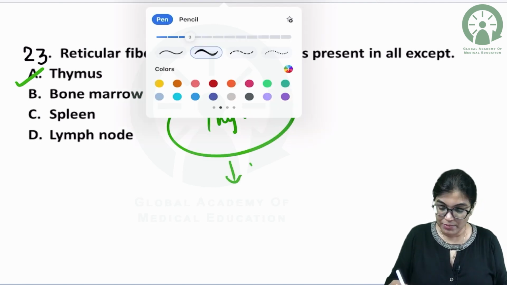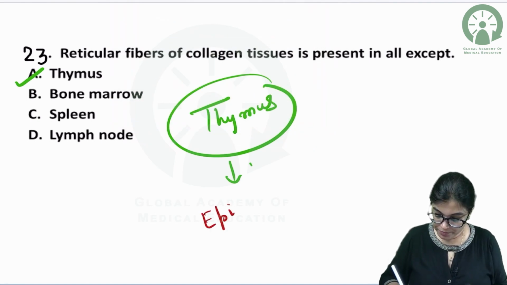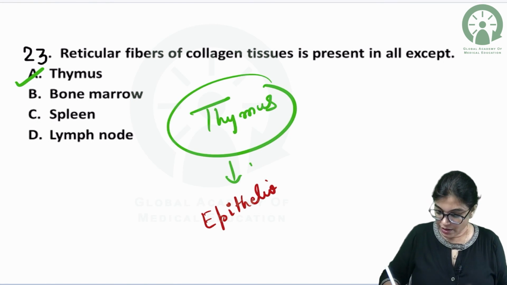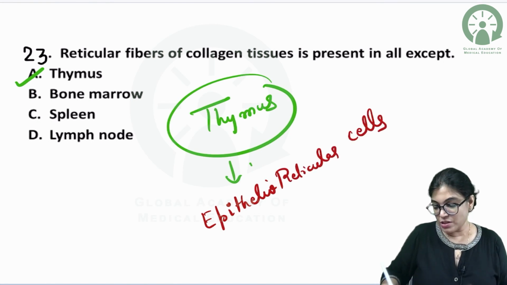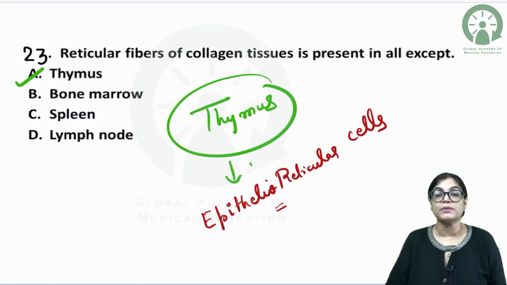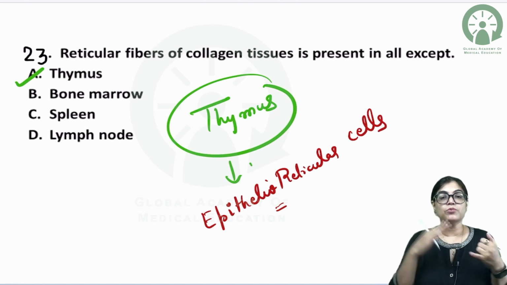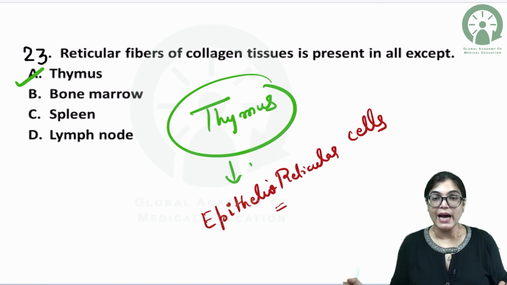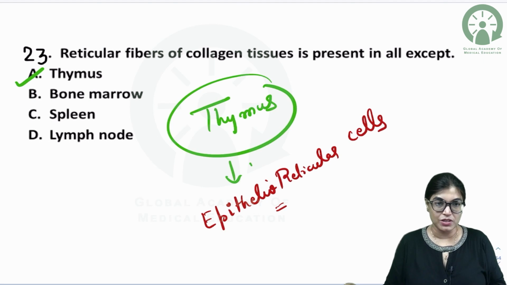So what does the thymus gland contain? Thymus gland has epithelio-reticular cells. So the main cells giving the structural support in case of thymus gland are epithelio-reticular cells in place of reticular fibers. Other than that, bone marrow, spleen, lymph node, all have reticular fibers as a connective tissue framework, forming structural framework for these lymphoid structures.